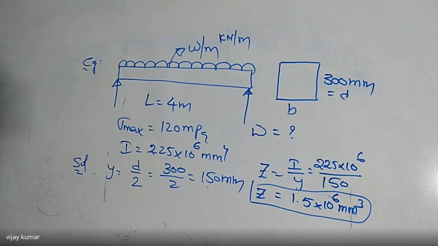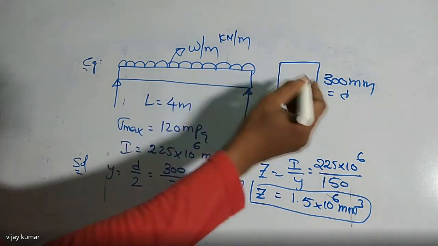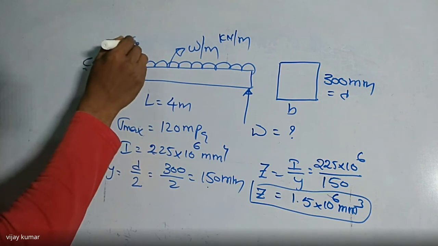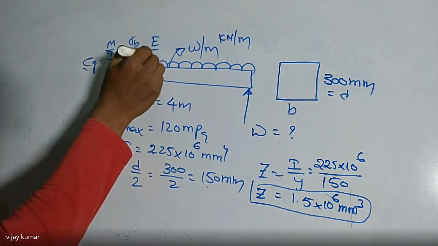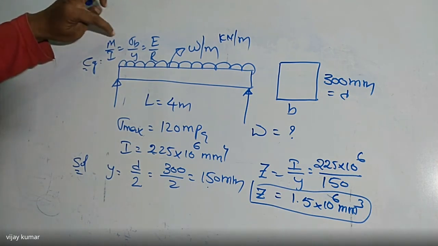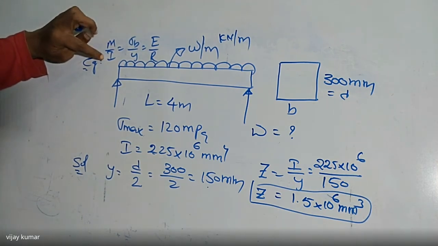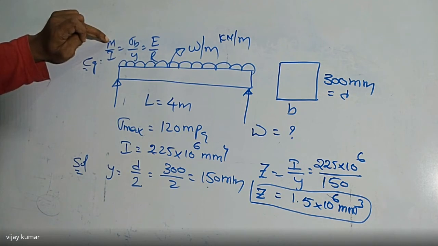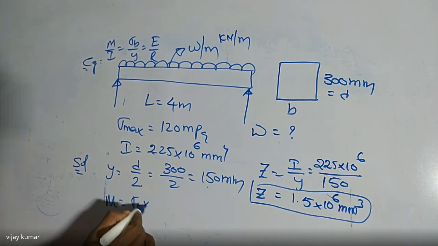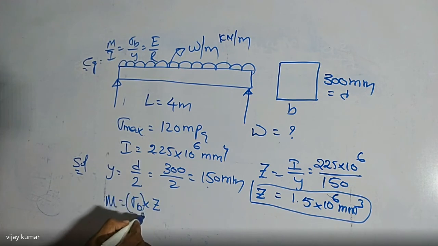After finding y and z, I want to find the moment of resistance. Why? Because we have the standard equation, M by I is equal to sigma b by y is equal to E by R. Which relation can I use here? These two relations. I is given, and I want to find the moment of resistance. M is equal to sigma b into Z. Sigma b is always the maximum value.